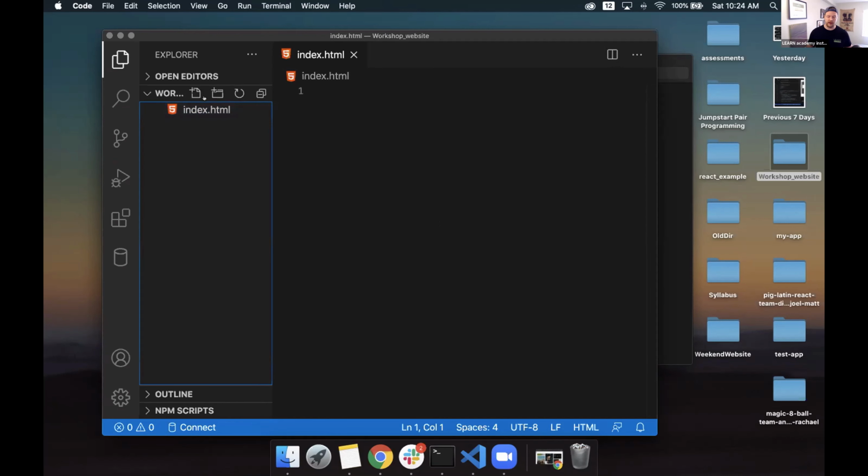Let's see the other way that we can create files as well. We're going to need to create two more things. One more thing we're going to need to do is create another file pretty much exactly the same, but we're not going to name it index.html. Let's click on the New File button here. From here, we're going to name this one style, and instead of .html, we're going to use .css. We're going to hit enter.